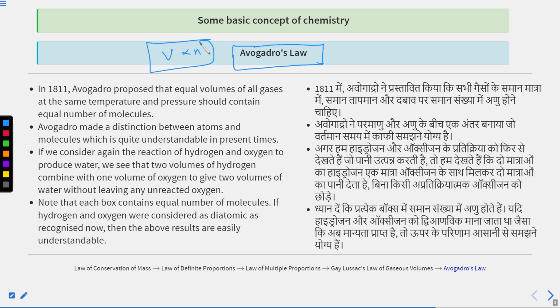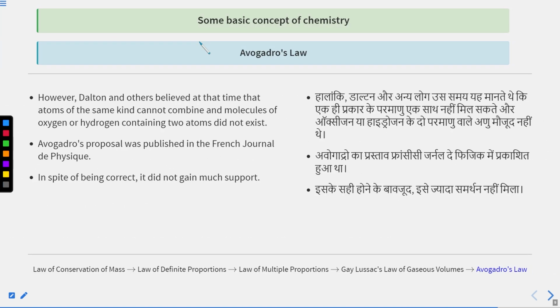I showed you some examples and boxes as well. Dalton and others believed at that time that atoms of the same kind cannot combine, and that molecules of oxygen or hydrogen containing two atoms did not exist, but actually they exist.